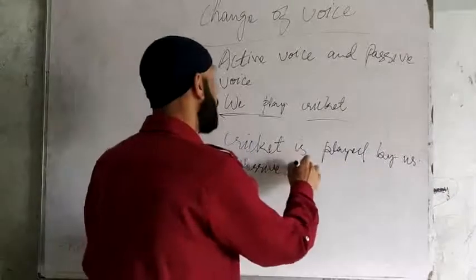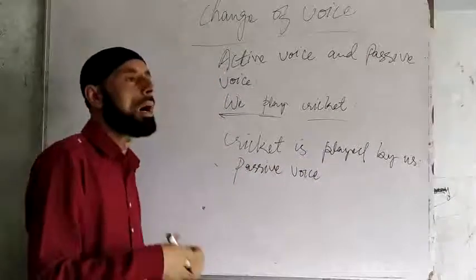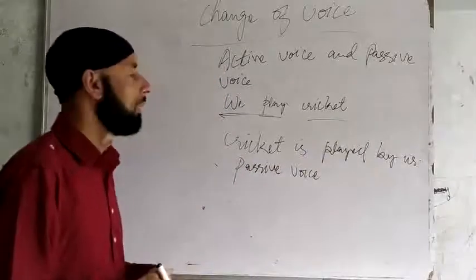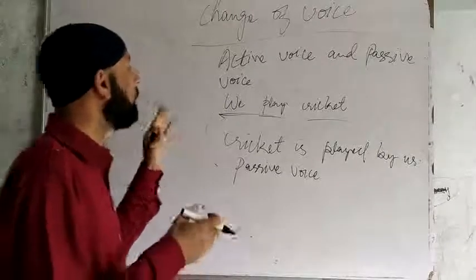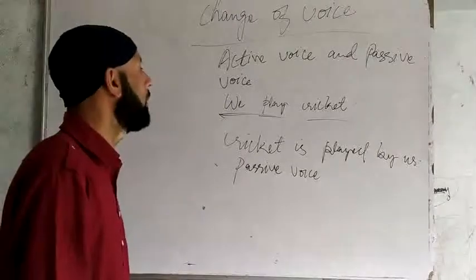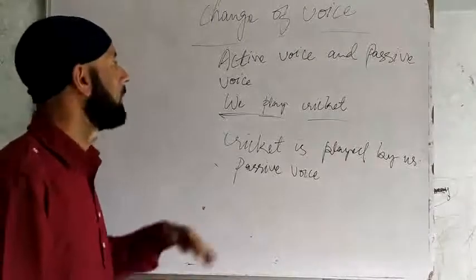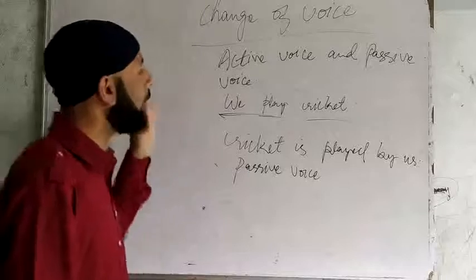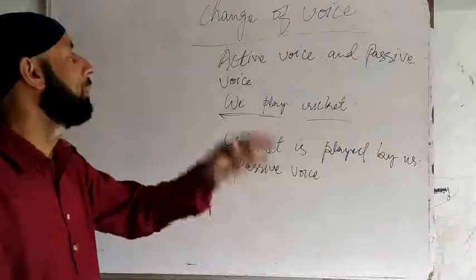What is passive voice? That voice in which the subject is acted upon by the verb. And active voice is that voice in which the subject performs the action. The subject is active. This is the active and passive voice. Now, how to change active voice into passive voice?